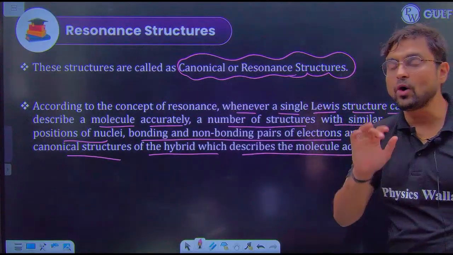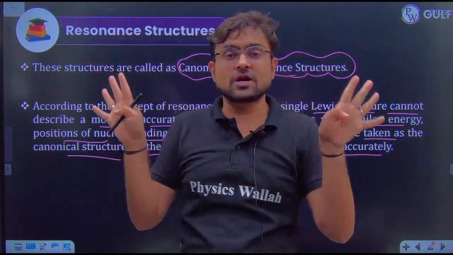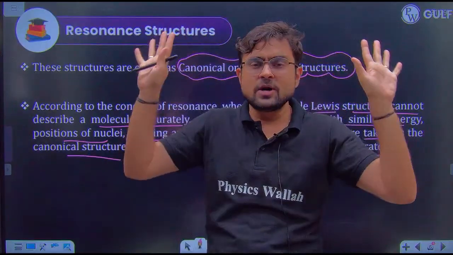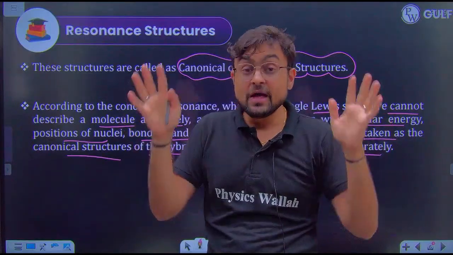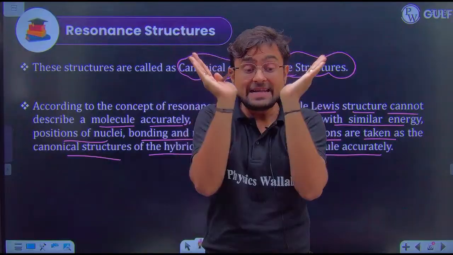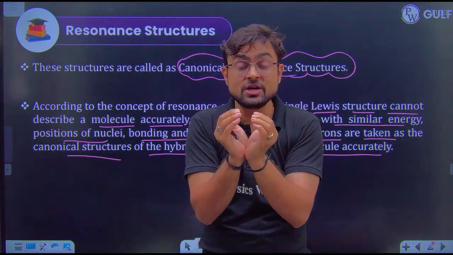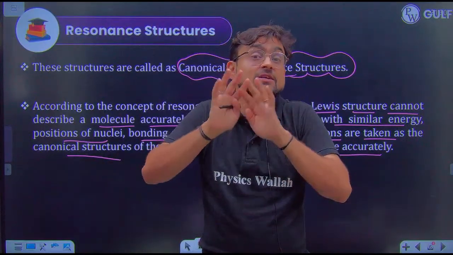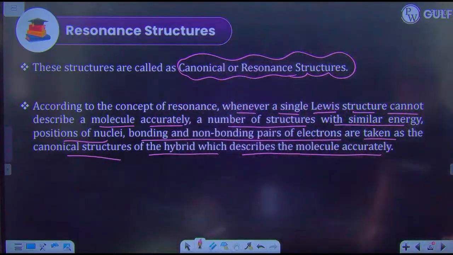So now what we do is we draw all the possible structures of that molecule, all the possible resonating structures, and then from those structures we take a hybrid structure, and that hybrid structure is now able to explain the entire properties of the substance. Okay, so that is called resonance.